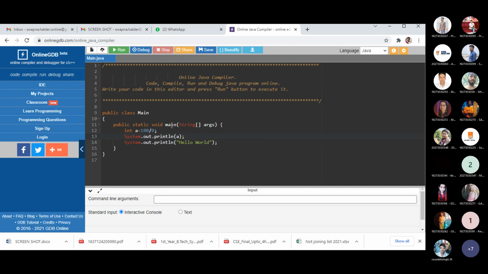In the main method we are taking an integer variable, and we want to initialize the value of this variable as 100 divided by 0.